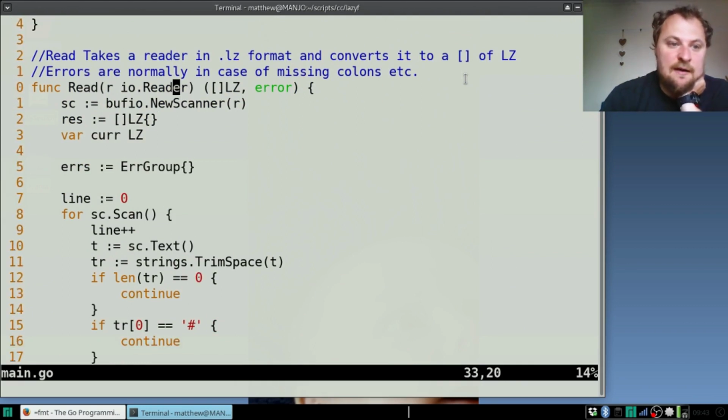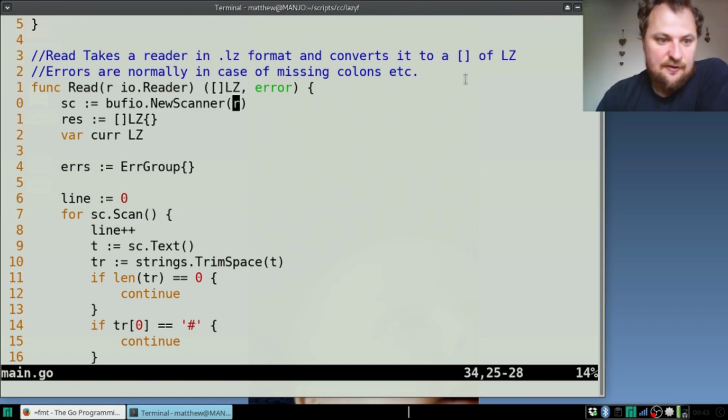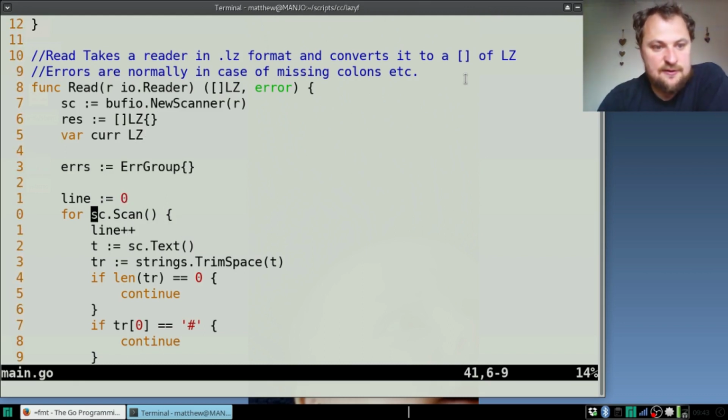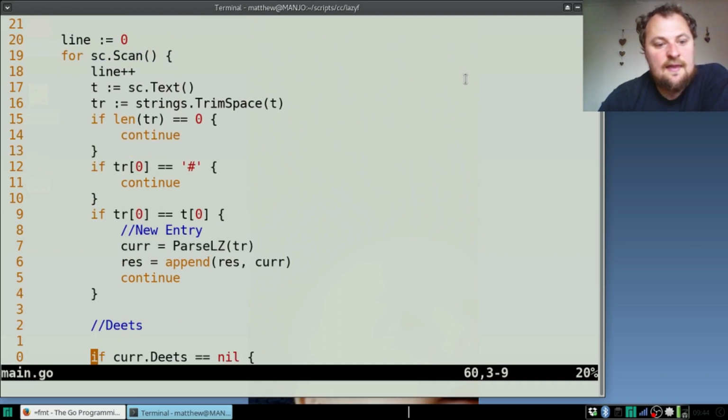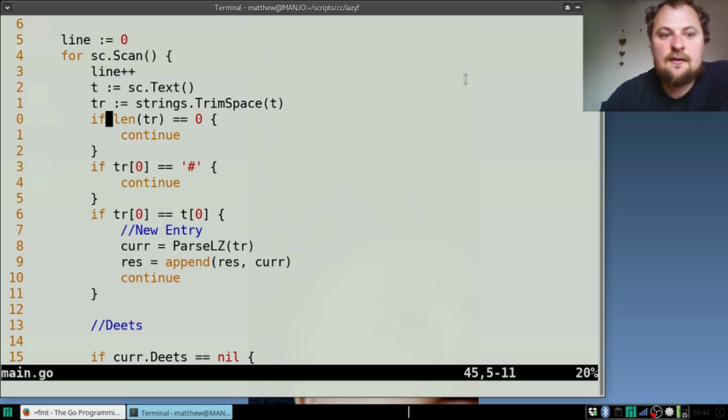The main read method takes a reader and then returns an LZ, or of course an error if it has any problems. It uses a scanner, so to do a scanner you just loop through buffer new scanner, scan, and I count line, and then we just run through and we look for things. If the string has a length of 0 after being trimmed of white space, we don't bother. If after being trimmed of white space the first character is a hash, then it's a comment. Don't do anything.